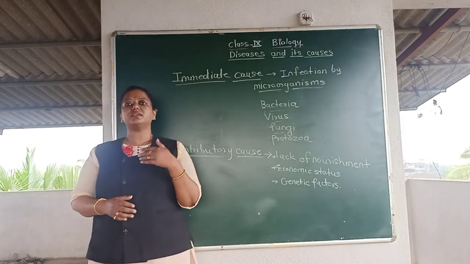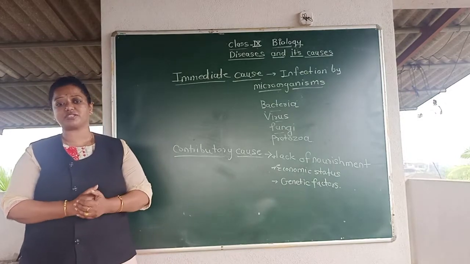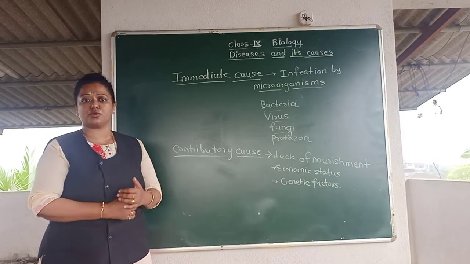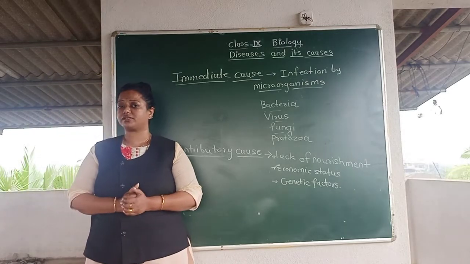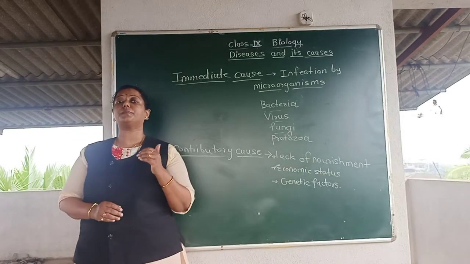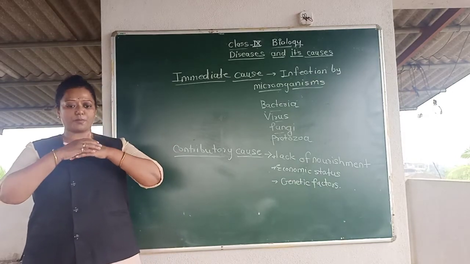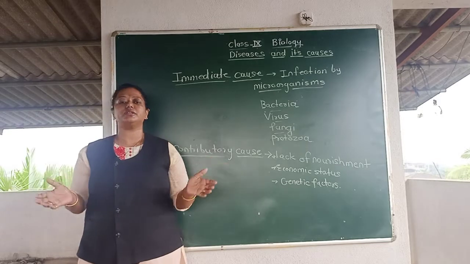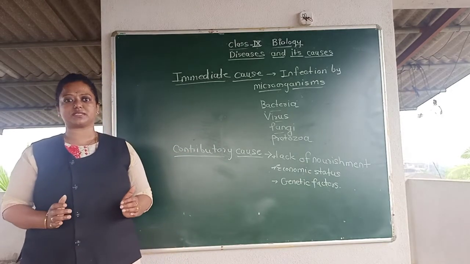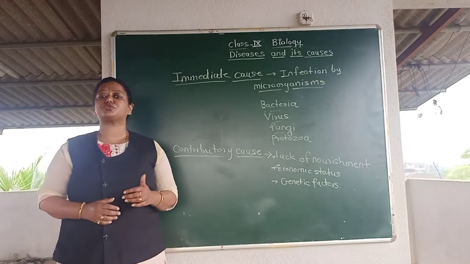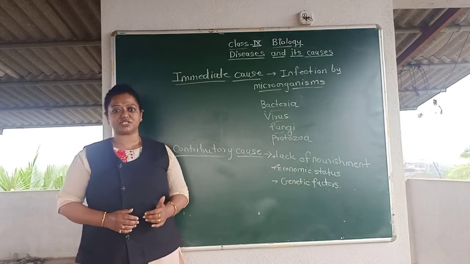Okay, various kinds of reasons are responsible for a disease occurring in a particular person. What are those reasons? Lack of nourishment. If the person is not taking a proper balanced diet, if all kinds of nutrients are not consumed by the person, then there are chances to fall ill, or to get infected by diseases, right?